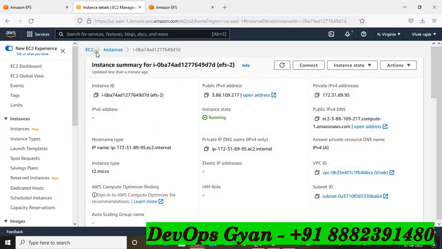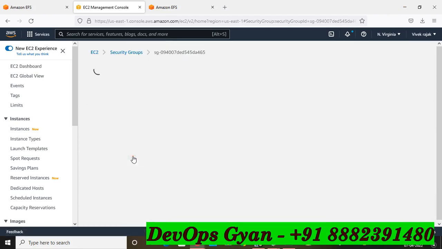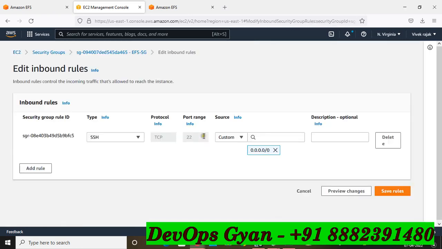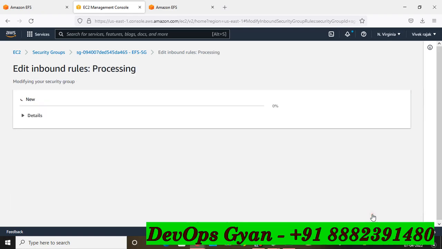Inbound rule is not allowed. So go to the security section and there is the security group and go to the inbound section. This is the inbound and SSH. Yeah, already. Add rule, all traffic, anywhere, save.